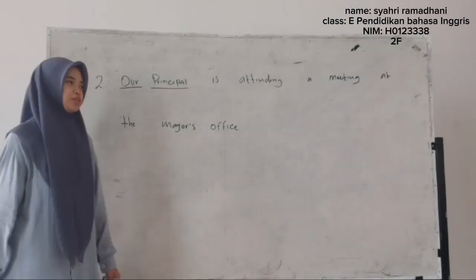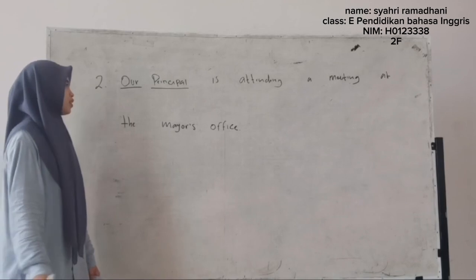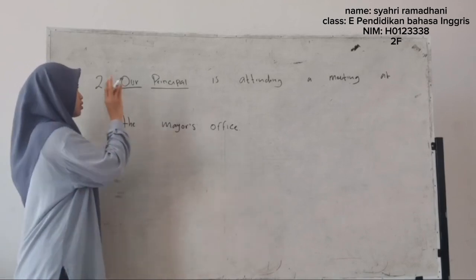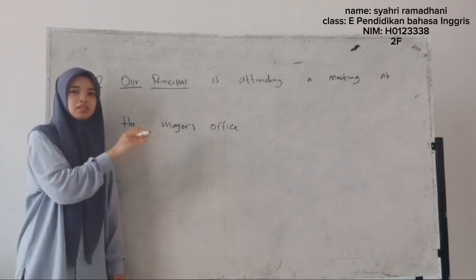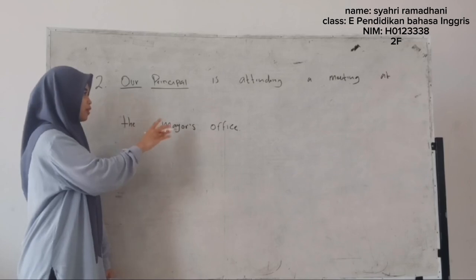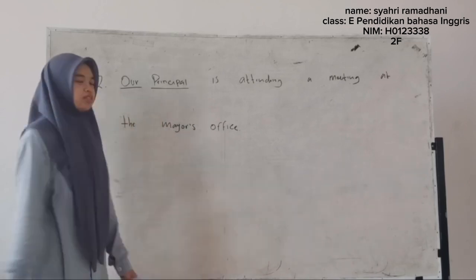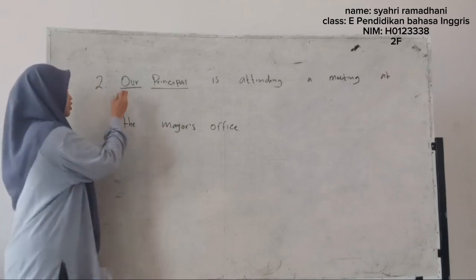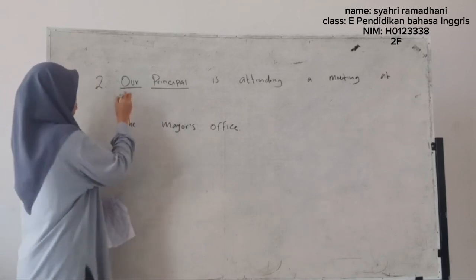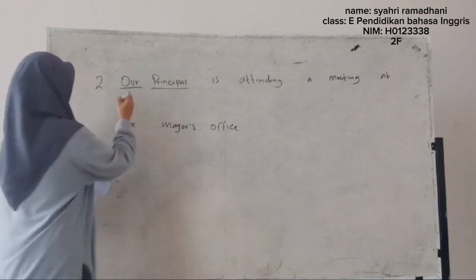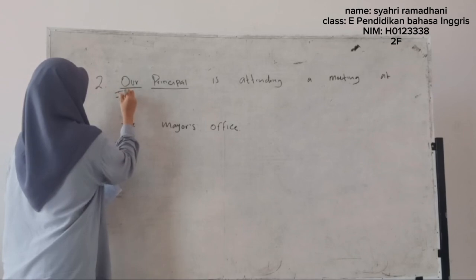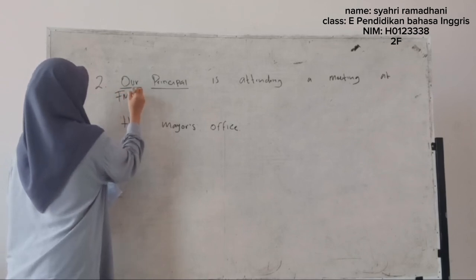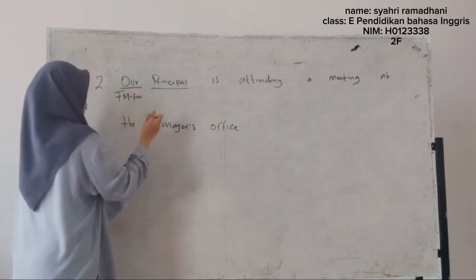Okay, next, number two, I'm going to determine the type and subtype of morphemes of each word in the following sentence. The first is "our." The type and subtype in this word is free morpheme and functional.